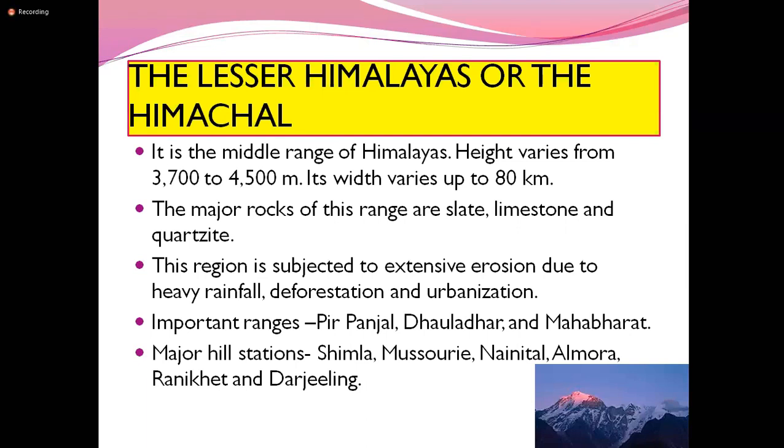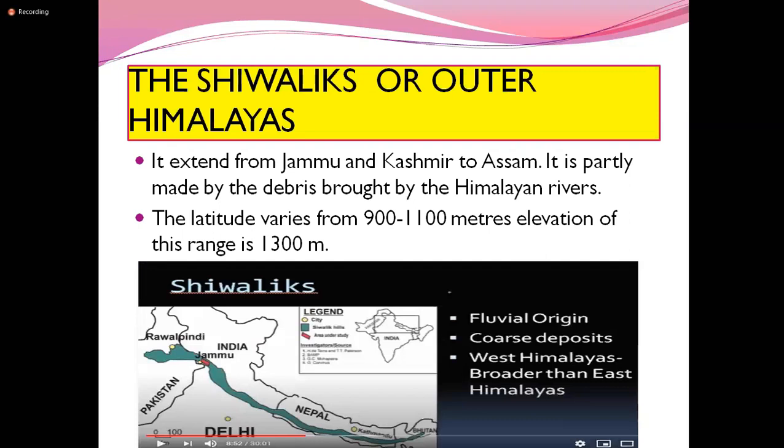So, what did we see in the Lesser Himalayas? We saw the important ranges, important mountains, important hill stations, why soil erosion takes place here, what the different types of rocks found here are, and its width and extension ranges. Next, we are going to see the Shivaliks, the outer Himalayas.